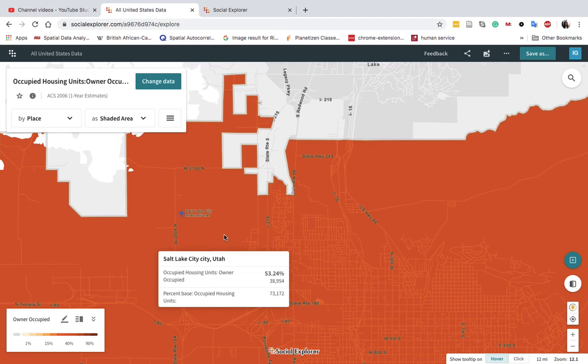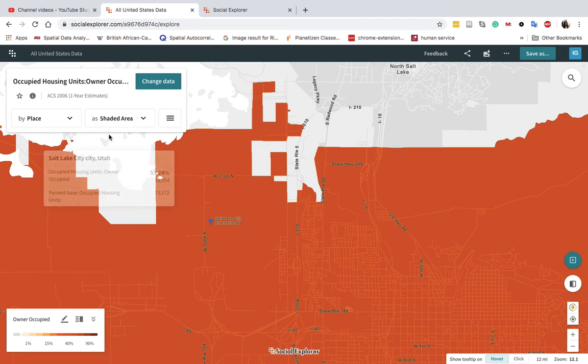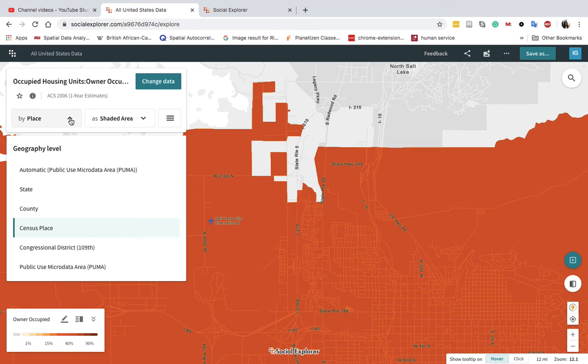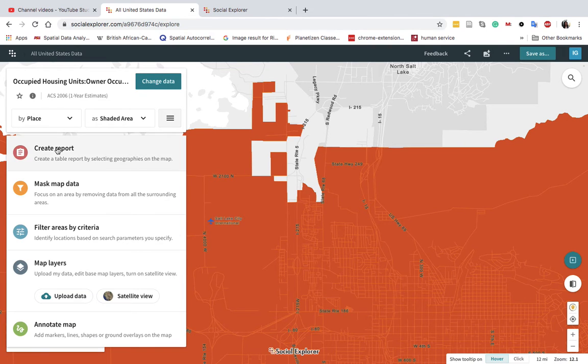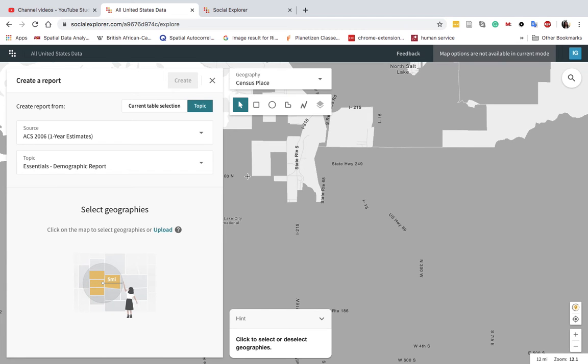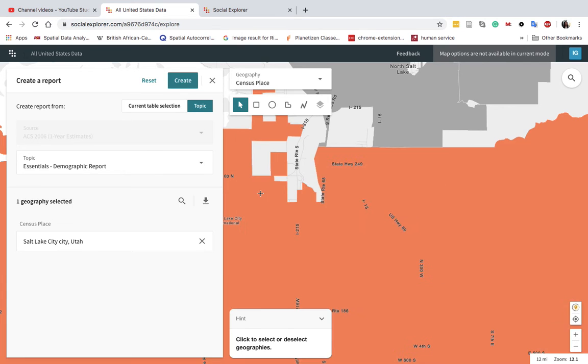It only lets me choose Salt Lake City as a place. So I think that, oh yeah, you can actually choose areas. No, you can't.